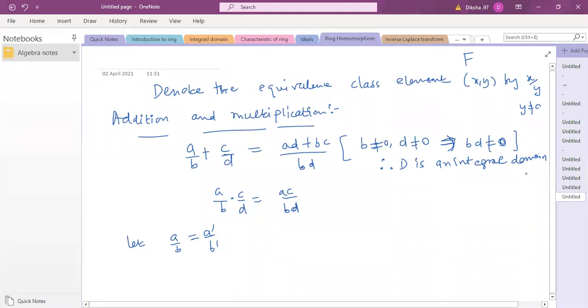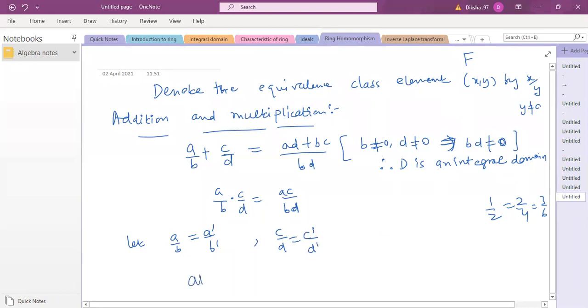elements. Just like I told you, 1/2 is the same as 2/4 is 3/6, right? So belonging to one equivalence class there is more than one element. So let A by B also be the same as some A dash by B dash, and C by D also the same as some C dash by D dash.